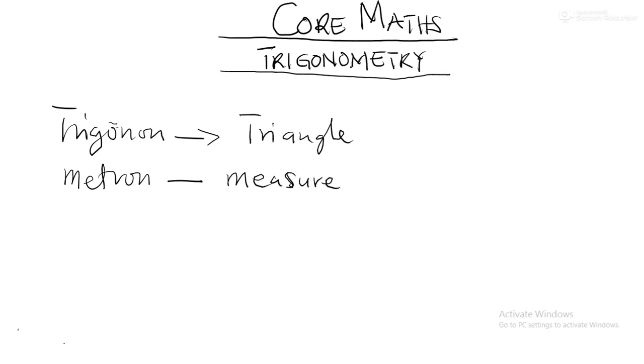So trigonometry was coined from these two Greek words, trigonon, which means triangle, and metron, which means measure. Putting these two words together, we can simply say that trigonometry is a measure of triangles. Alright, so now let's look at the technical definition of trigonometry.